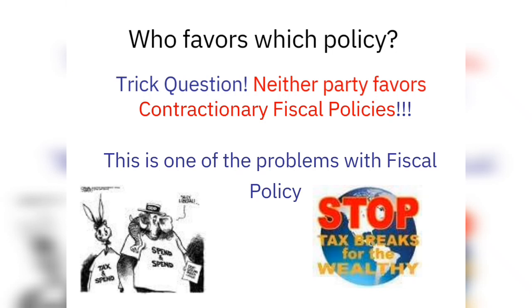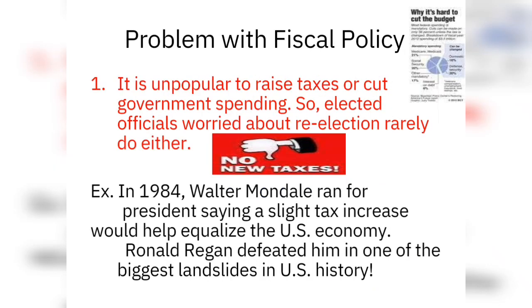Here a question arises: who favors which policy? Neither party favors contractionary policies. This is one of the problems with fiscal policy, that government officials and the public never favor contractionary policy, as it increases taxes and decreases government spending.